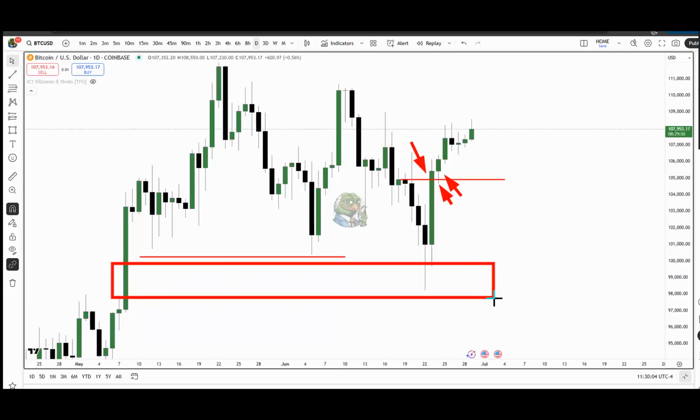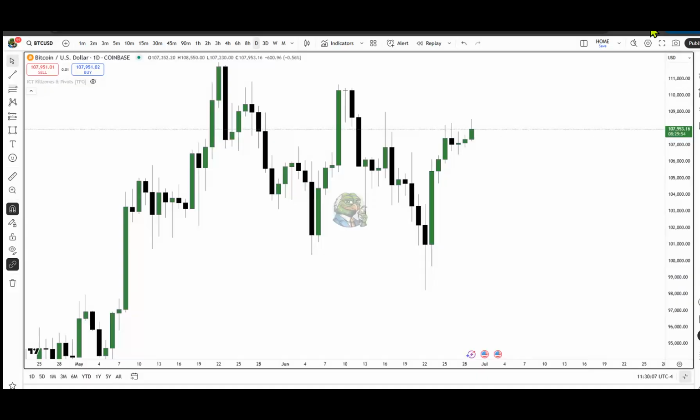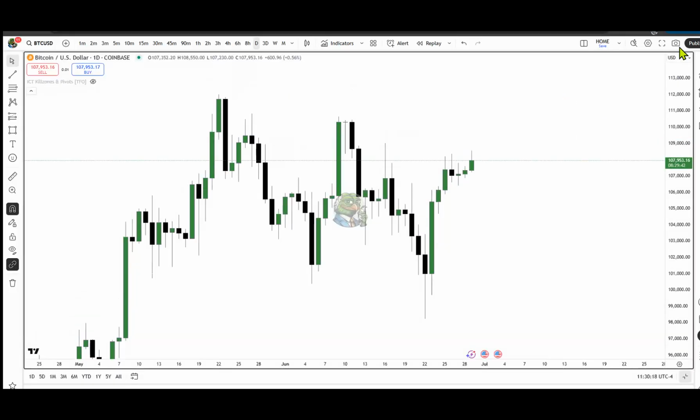So I want to see that large fair value gap remain open. This one here. I want to see that to be the breakaway gap, and I want to see price continue repricing higher. And therefore, I'm expecting, again, this is not a trade recommendation, I want you to monitor this market to prove that these concepts taught to us by ICT also work in this crypto market. So in my view, the draw on liquidity is those highs.